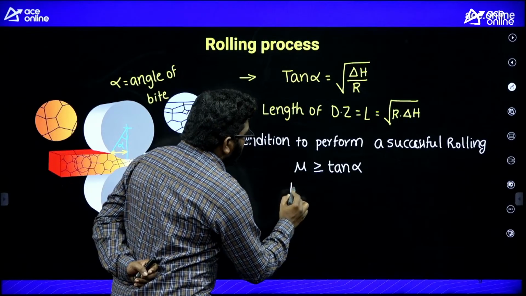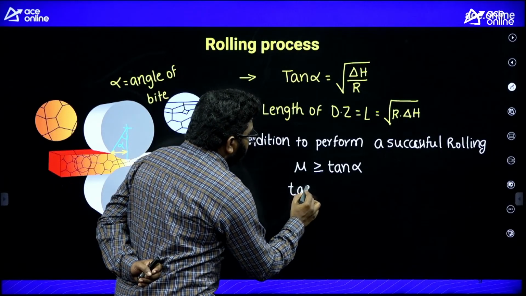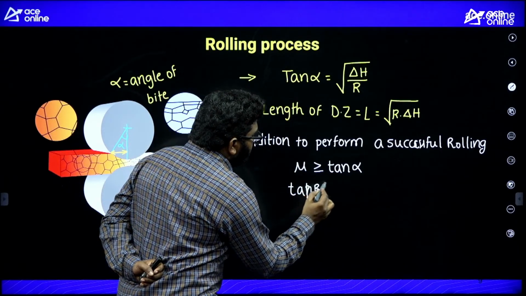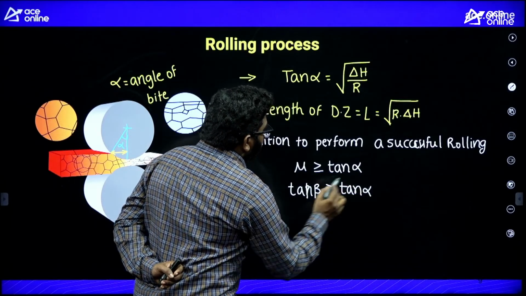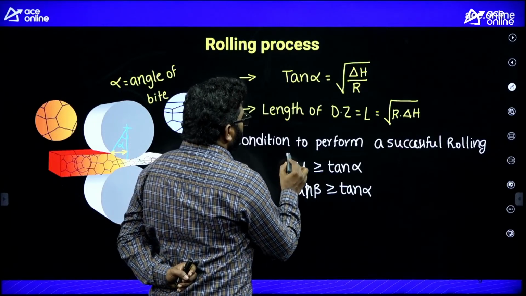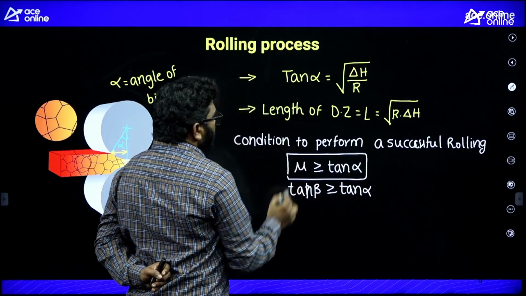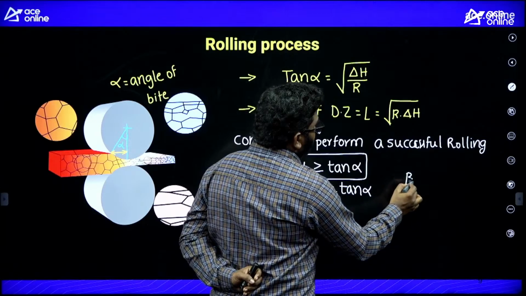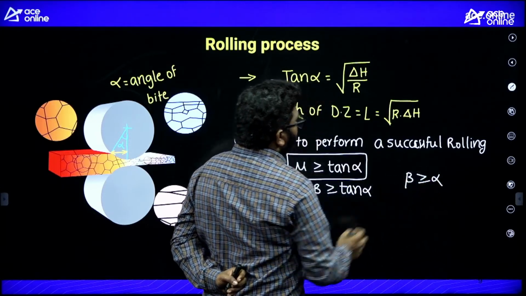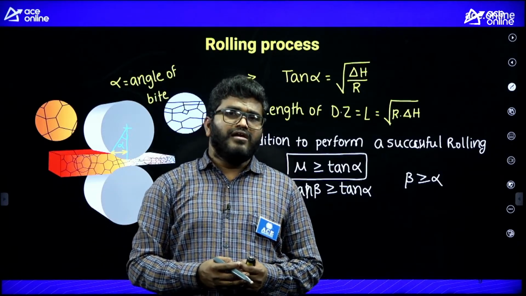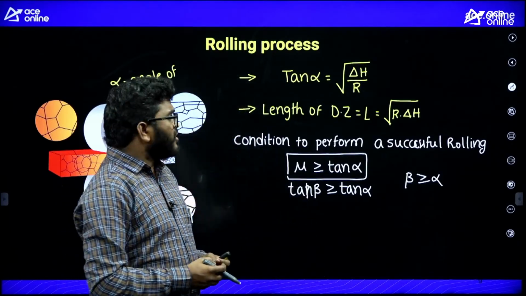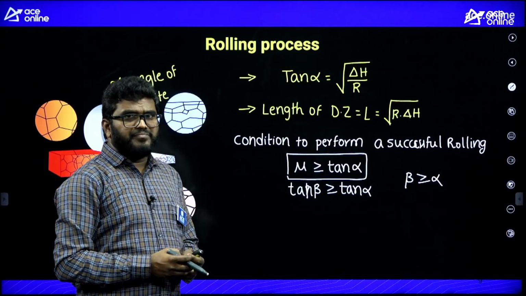Otherwise, tan beta, where beta is the friction angle, must be greater than or equal to tan alpha. Remember, to perform a successful rolling operation, the friction angle must be greater than the bite angle. Otherwise, the rolling operation is not going to be performed.